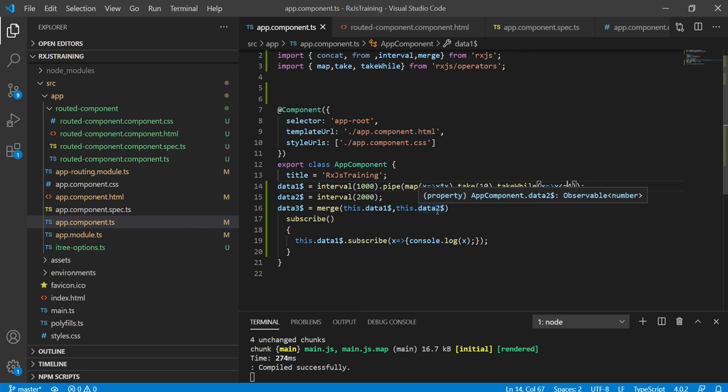use the creational operators and pipeable operators. Most of the examples I have given here use simple numbers. Basically, these examples are useful to understand the operators. These are not practical cases or practical examples. In coming videos, we will discuss more practical examples.